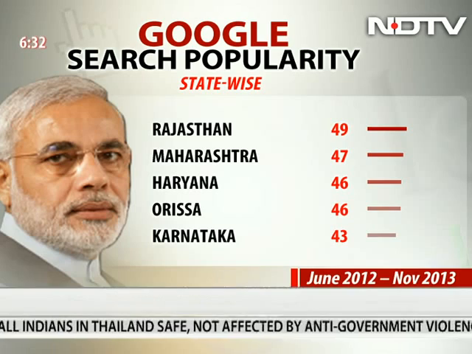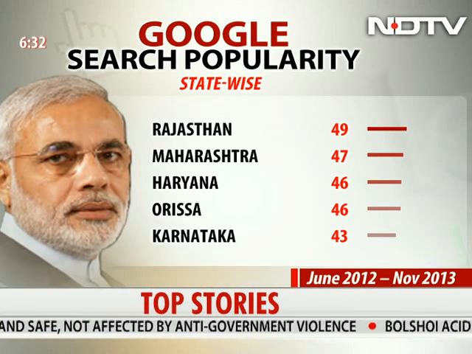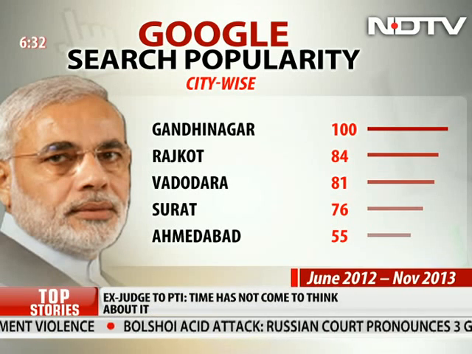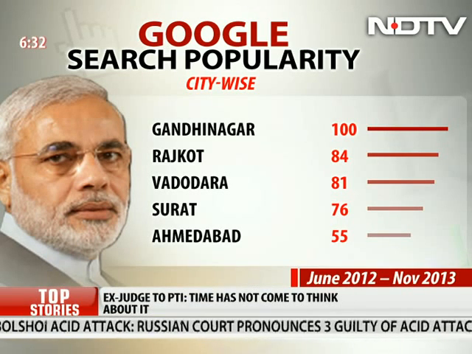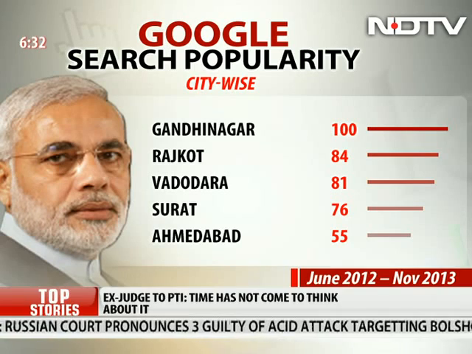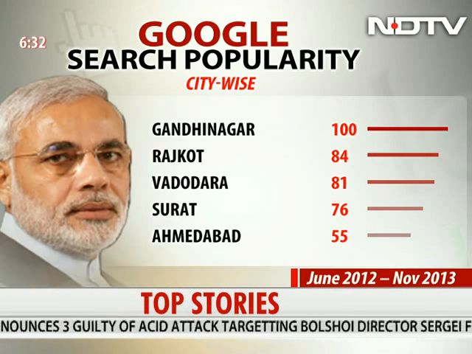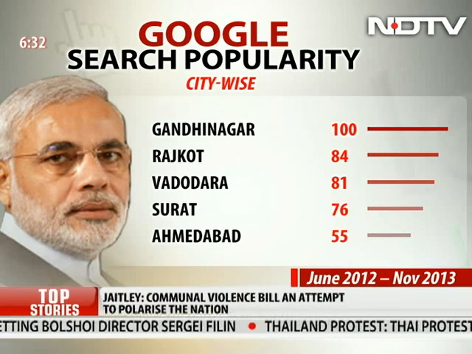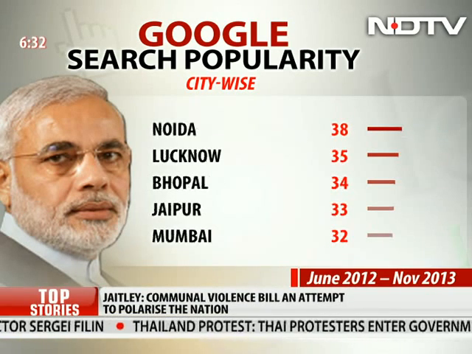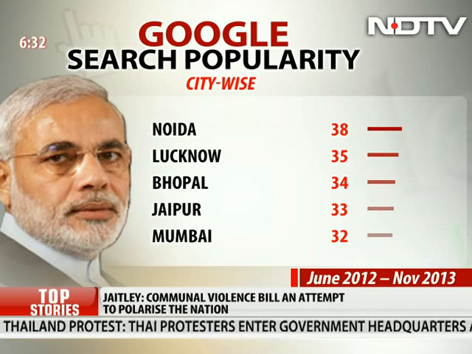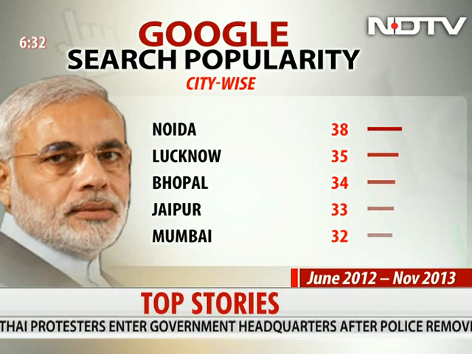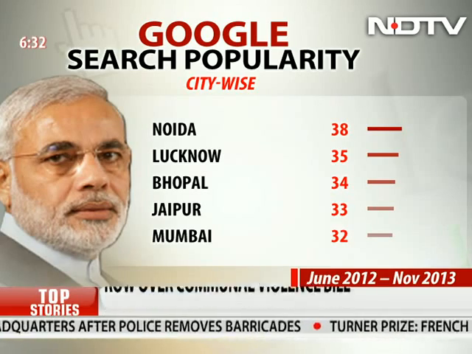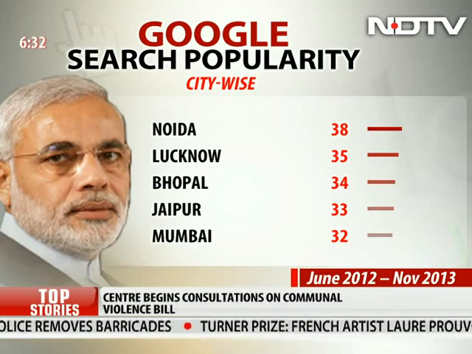But let's take a look at similar figures now in a city-wise distribution. The city-wise distribution you're looking at is really, really interesting. Look carefully. It says Gandhinagar, Rajkot, Vadodara, Surat and Ahmedabad, which are all above 50, are interestingly all cities and towns in Gujarat. The next list of cities that's coming up on your screens is Noida, Lucknow, Bhopal, Jaipur, Mumbai, where also he's getting traffic, but that traffic is much, much lower. It's less than 40. Let's look at that now vis-a-vis Rahul Gandhi.